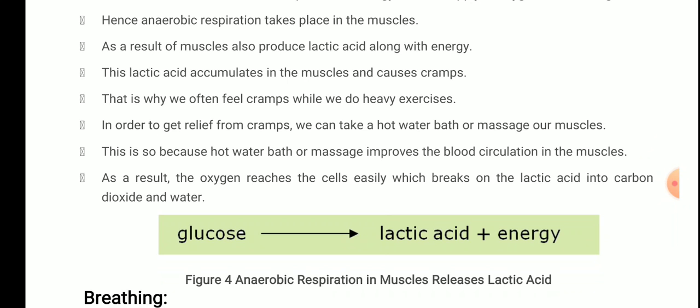Anaerobic respiration in muscles releases lactic acid. So this is the equation: glucose, when it undergoes anaerobic respiration, forms lactic acid plus energy, a very little amount of energy.